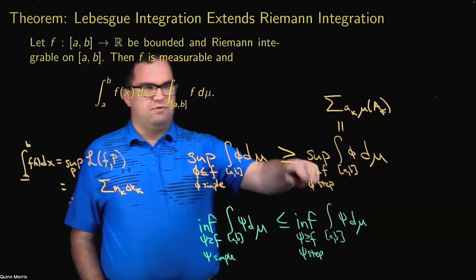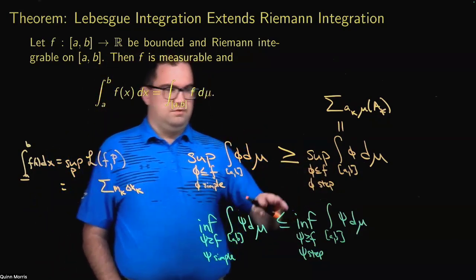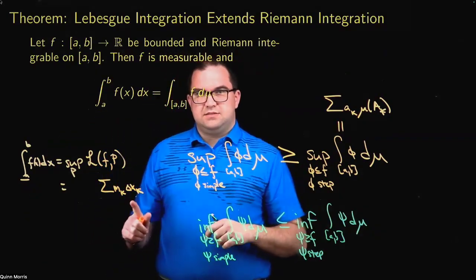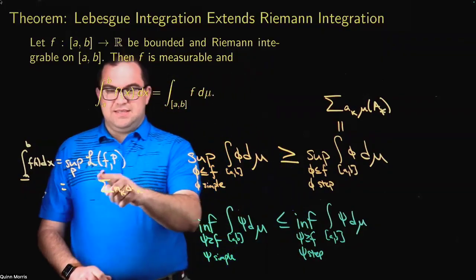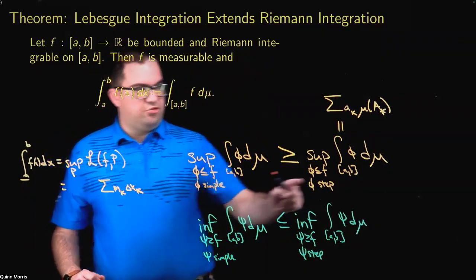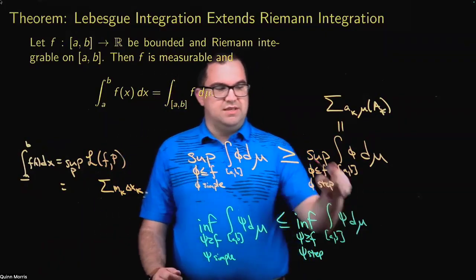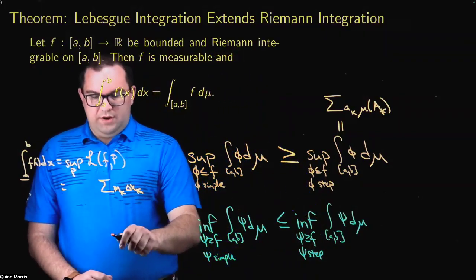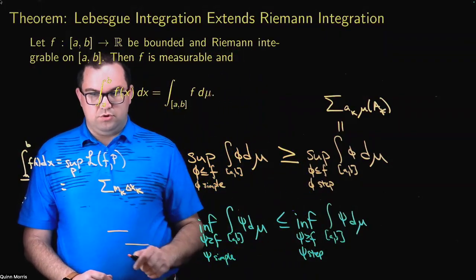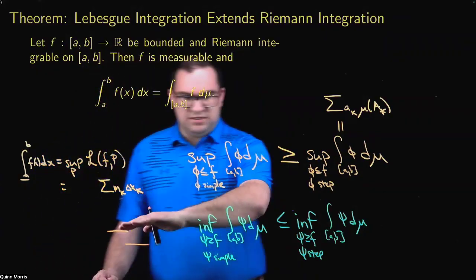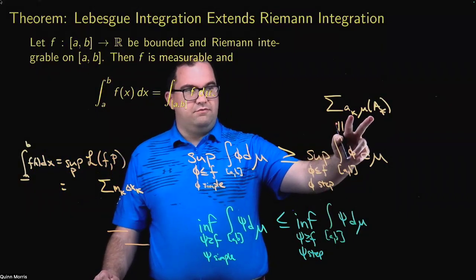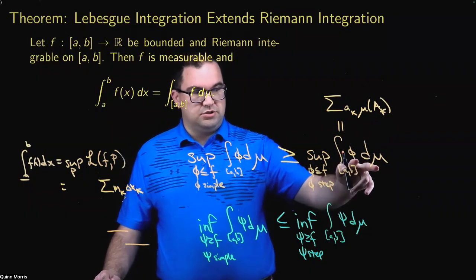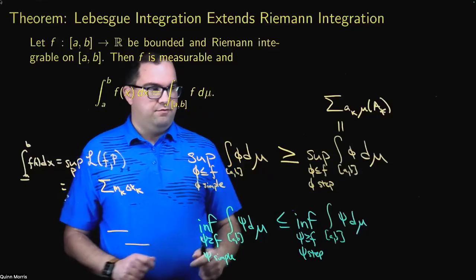This doesn't really. Phi could be any step function lying below f. However, what I can say for sure is that each of these sums can be thought of as one of the step functions that appears in here. So one of these particular lower sums is essentially the Lebesgue integral of some step function that lies below f.